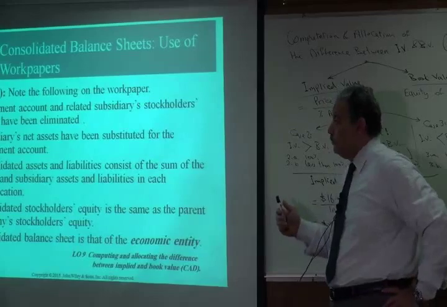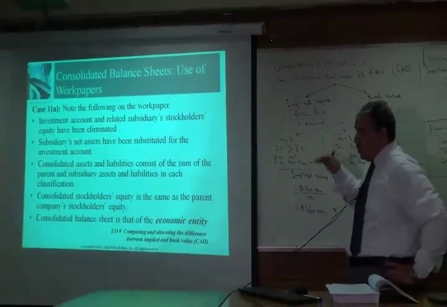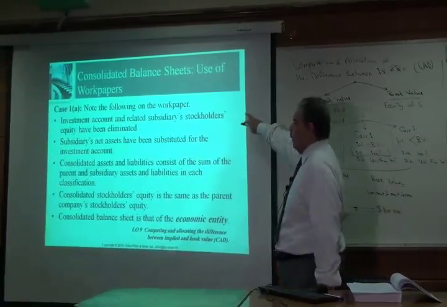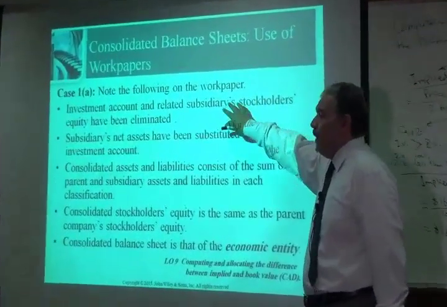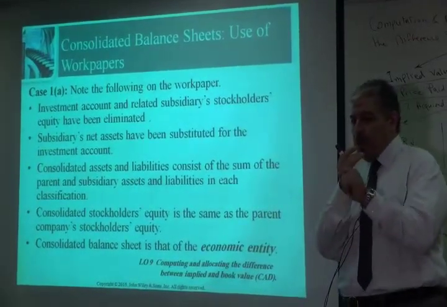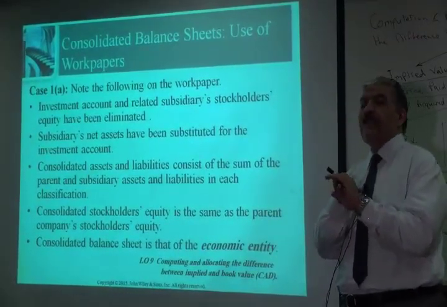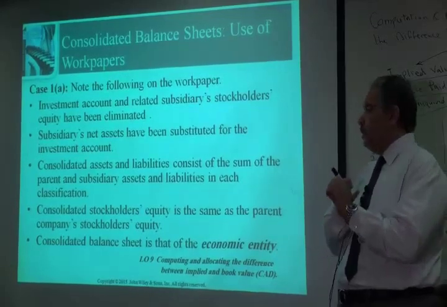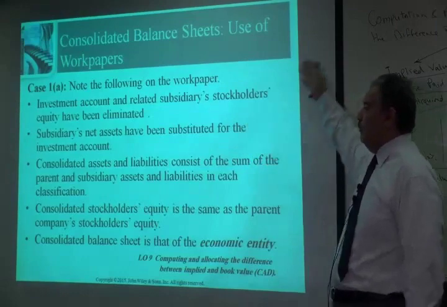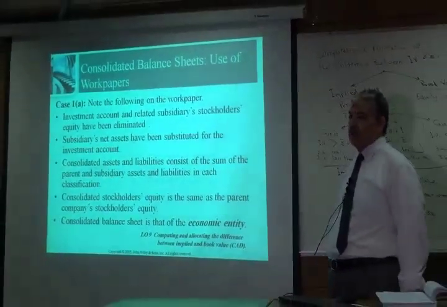So note the following on the work papers that we just prepared. Investment account and related subsidiary stockholders' equity have been eliminated. So we eliminated the investment in S company from the parent, and we eliminated the equity accounts from the subsidiary. Subsidiary's net assets have been substituted for the investment account.